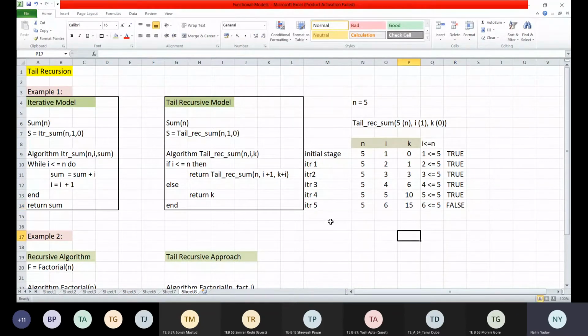I don't have to go back anywhere because this is my return k. So I will be returning k here. Return k. So that is my sum. So my sum is 15. That is my k. Correct?